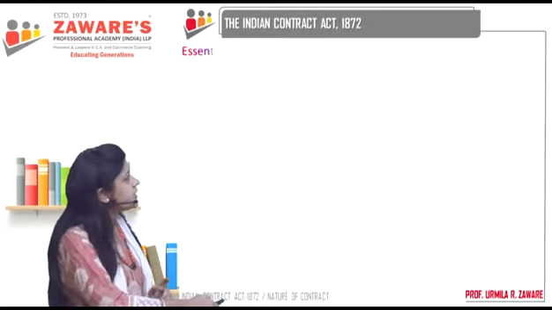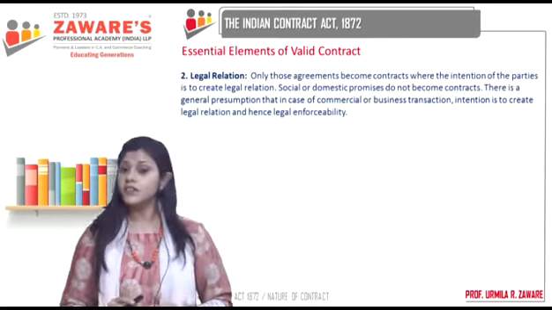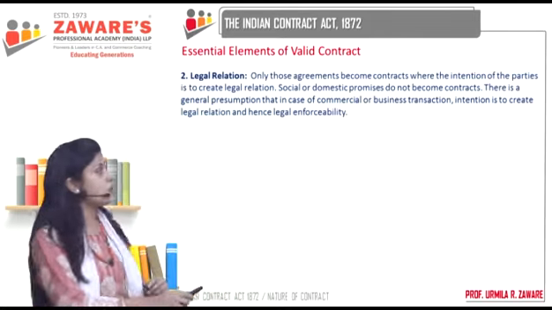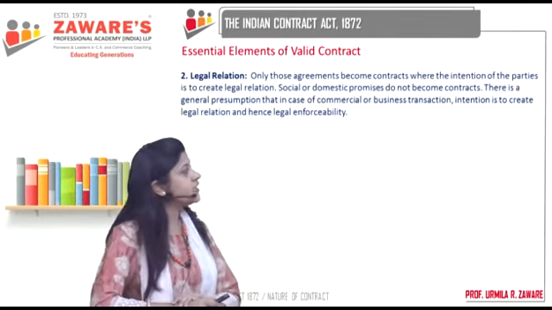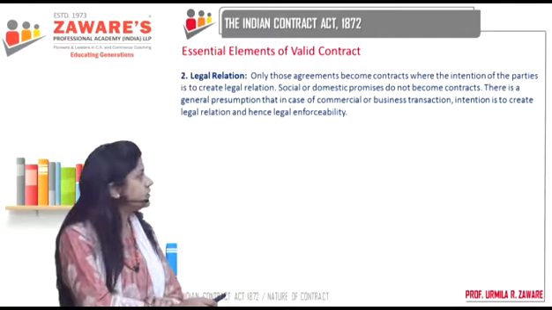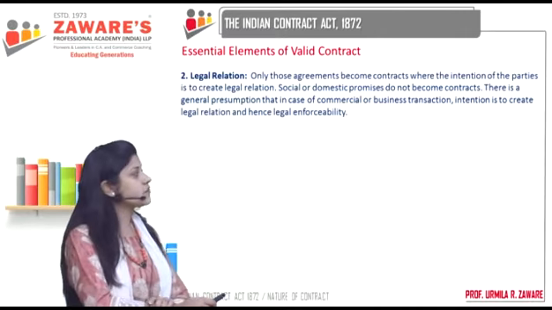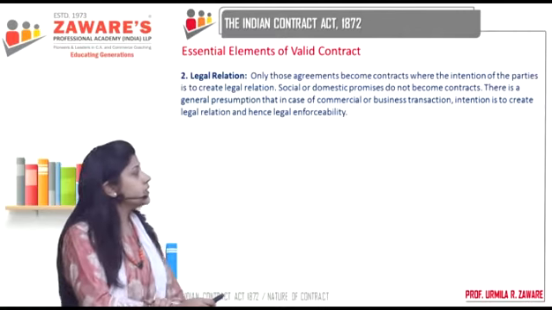Then let's understand the second important element, and that is legal relations, which we already touched upon earlier. Only those agreements become contracts where the intention of the parties is to create legal relations. Social or domestic promises do not become contracts, correct?